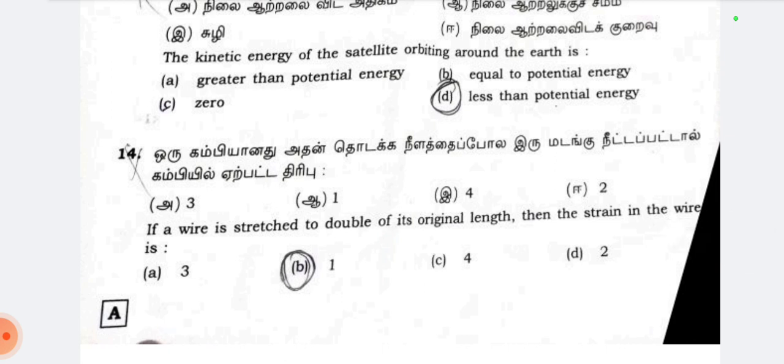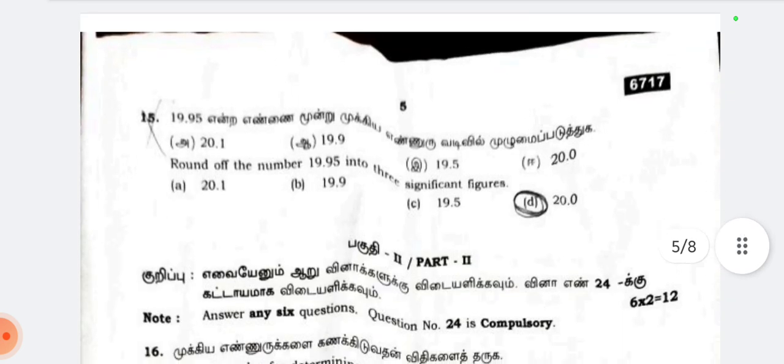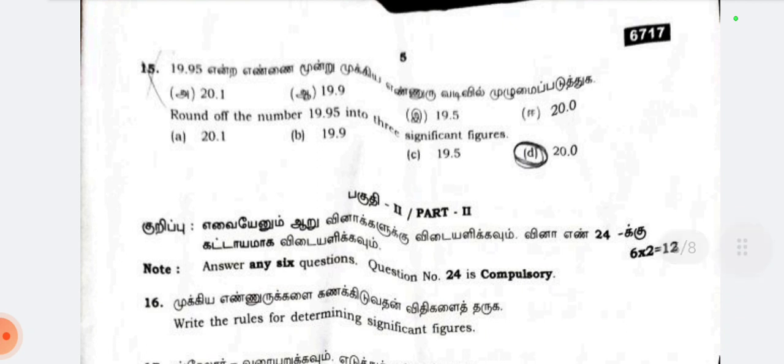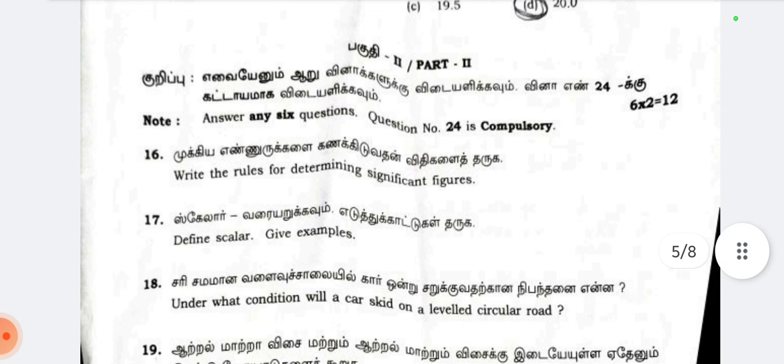14th question, if a wire is stretched to double of its original length, then the strain in the wire is option B, 1. 15th question, round off the number 19.95 into 3 significant figures, option D, 20.0.